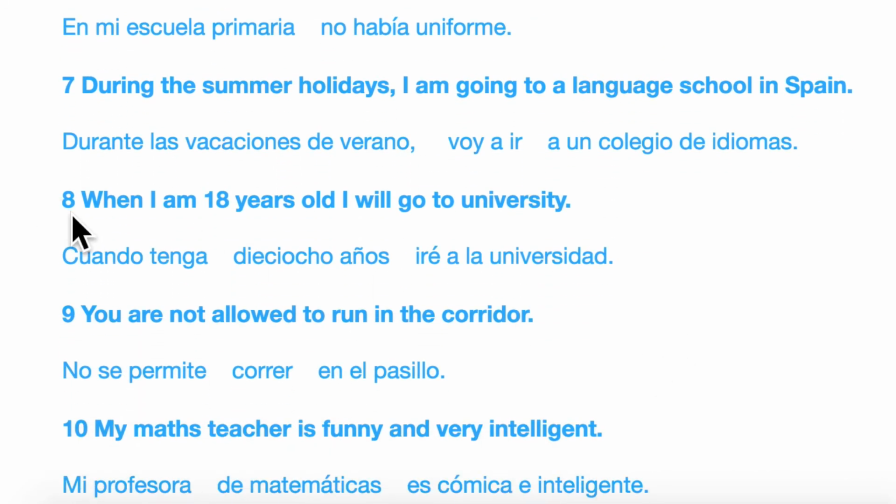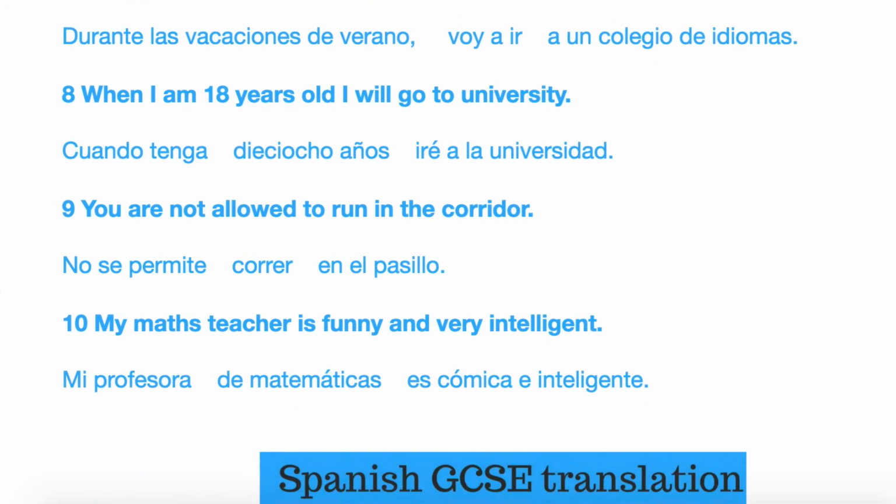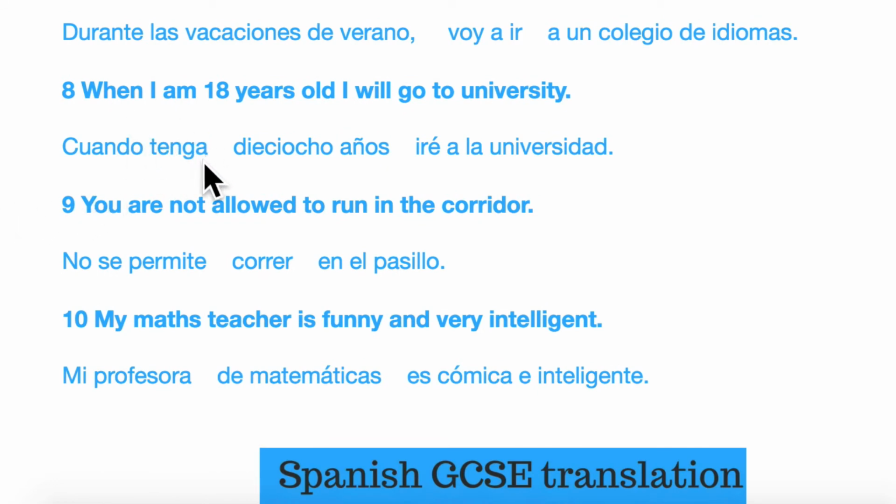Okay, number 8. When I'm 18 years old, I will go to university. Now, this one I've translated as Cuando tenga 18 años, iré a la universidad. Now, if perhaps this looks a little bit funny and strange because you don't really recognize this A, don't worry. My strongest recommendation is that learn this as a block phrase. Cuando tenga 18 años. So I'd like you to repeat that after me. Cuando tenga 18 años.